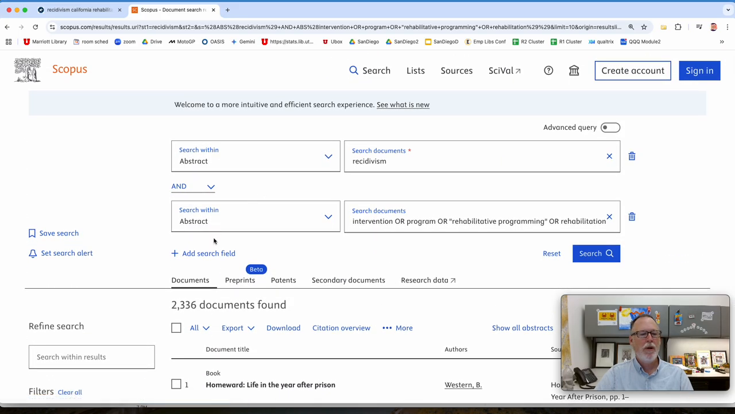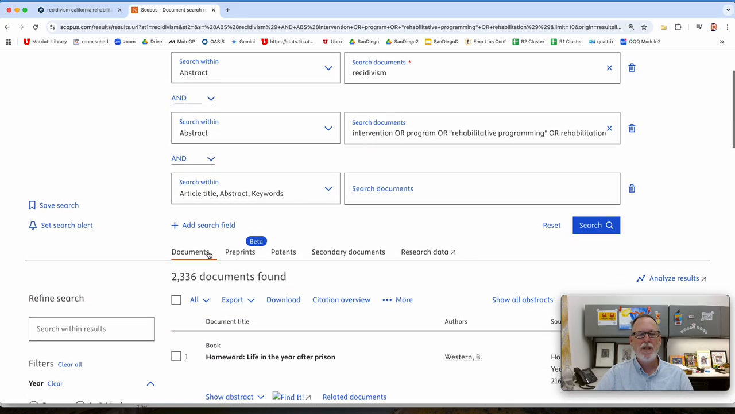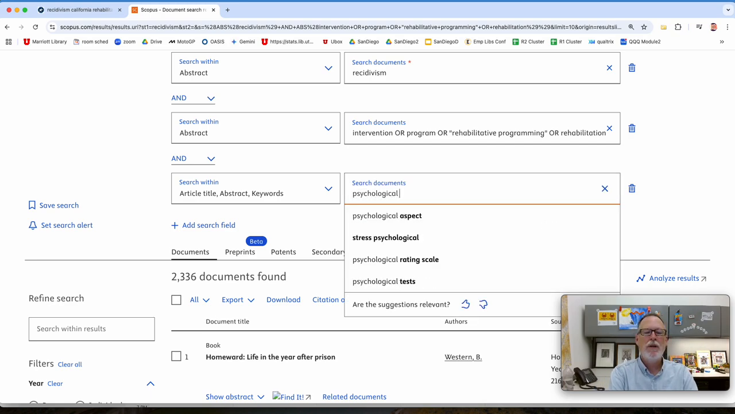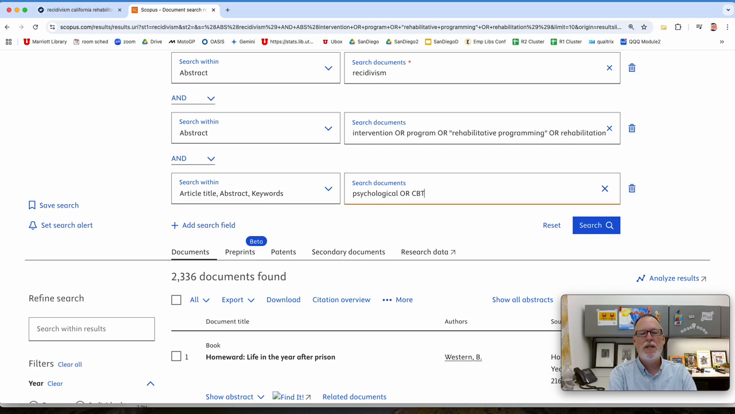So, for example, I want to look even more in depth at psychological or CBT, or this is where you'd go out and see like what's California trying. Cognitive behavioral therapy. Let's get rid of psychological. And now I'm looking for a very specific intervention. Oh, I guess DBT would be part of this. DBT is dialectical behavioral therapy.